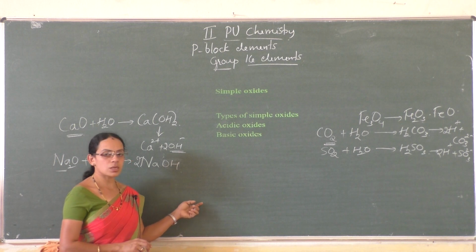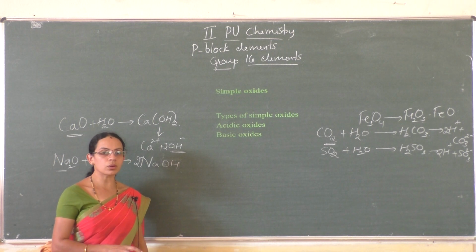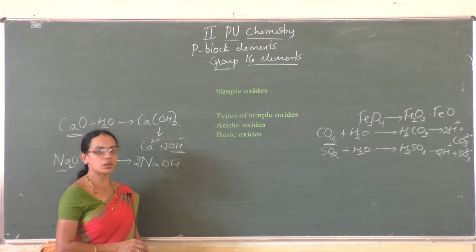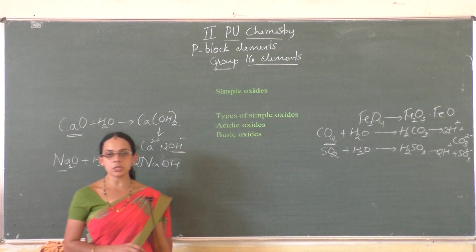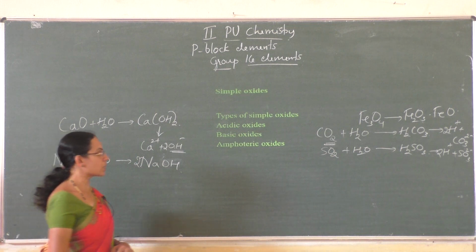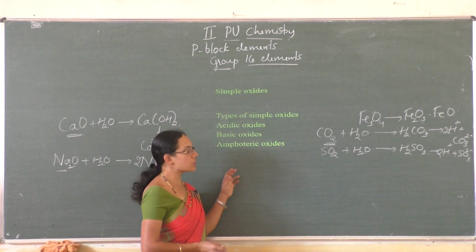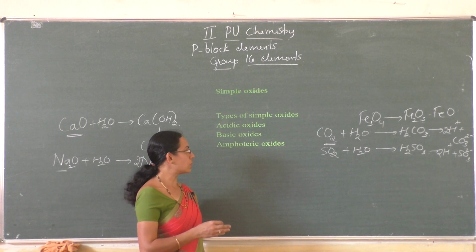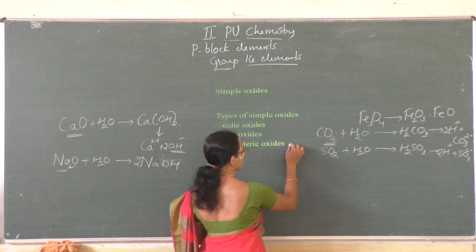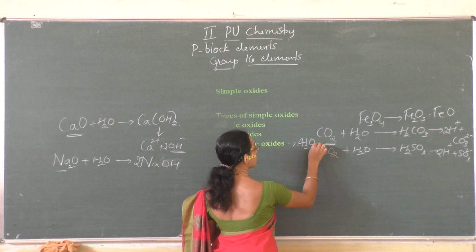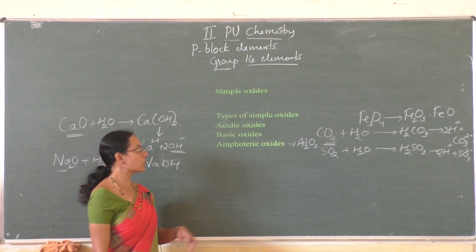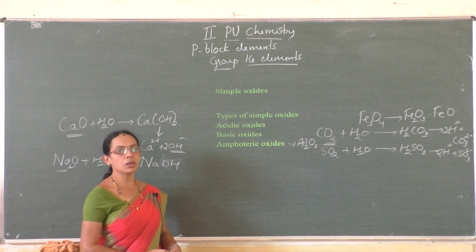So acidic oxides are those which when dissolved in water give H plus ion, and basic oxides are those which when dissolved in water give OH minus ions. Next, amphoteric oxides. So amphoteric oxides behave both as an acid and a base; they react with both acids and bases. One of the examples for amphoteric oxide is Al2O3, aluminium oxide. It reacts with both an acid and a base.